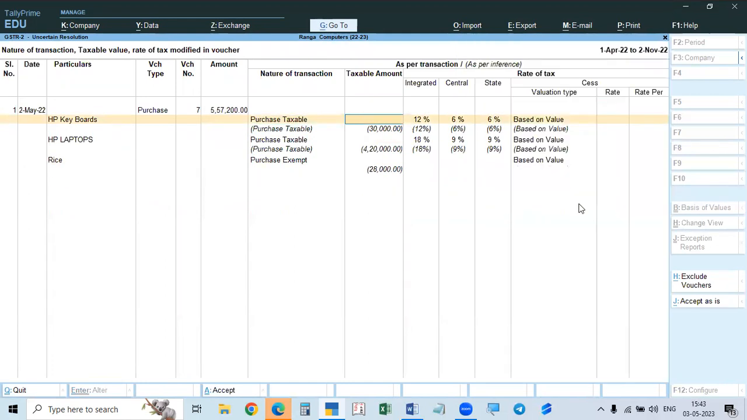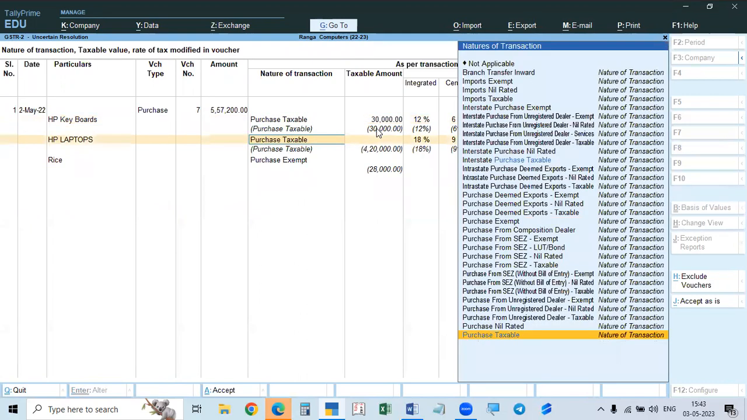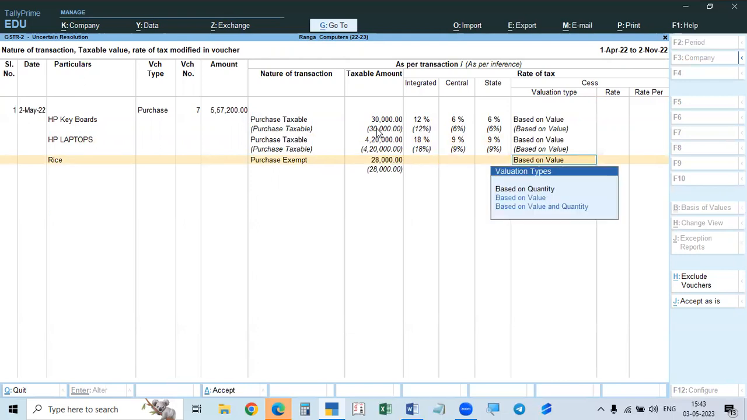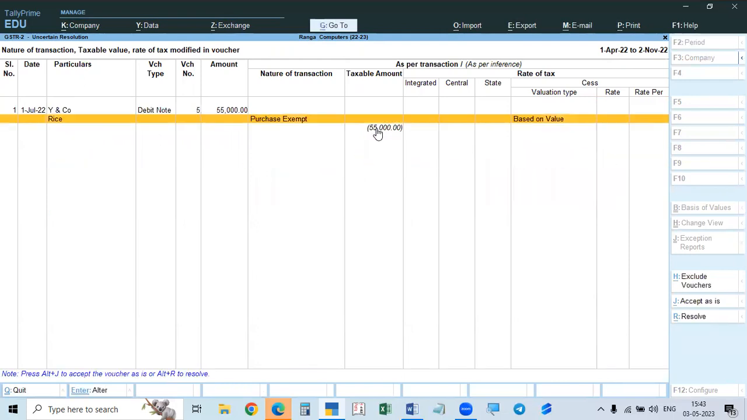Here purchase taxable 30,000. Here we have to give the 30,000 rupees, and then it is done. And then purchase taxable 4,20,000 rupees, 18%. And here it is 28,000 rupees. Purchase taxable amount was not given. So we mentioned it. So it is rectified.